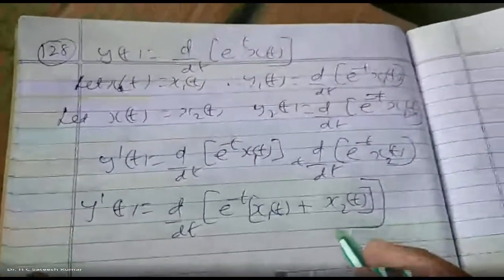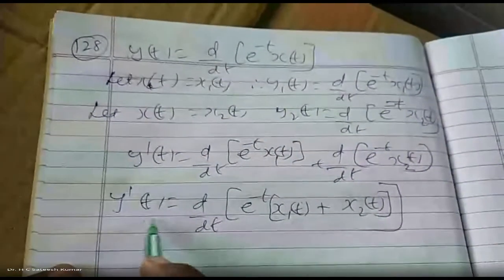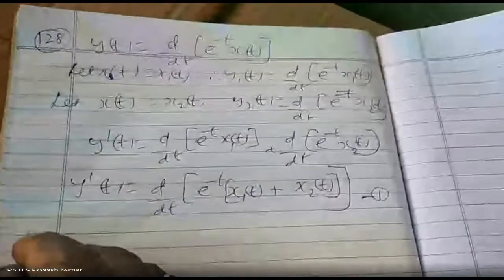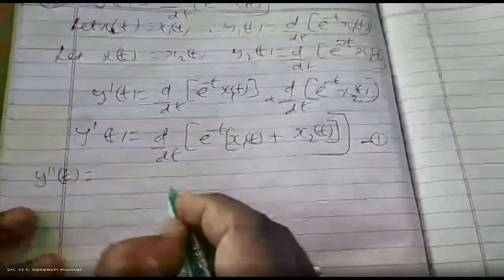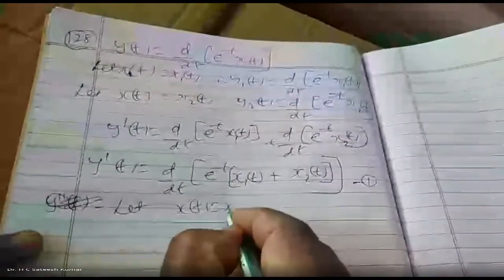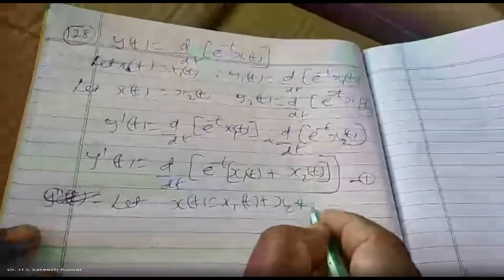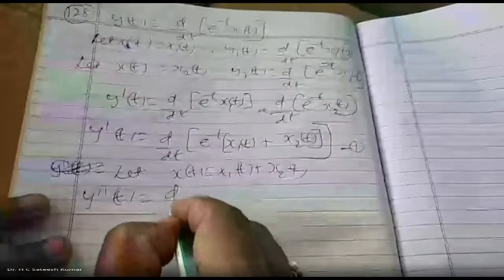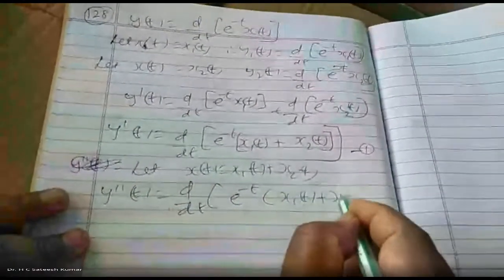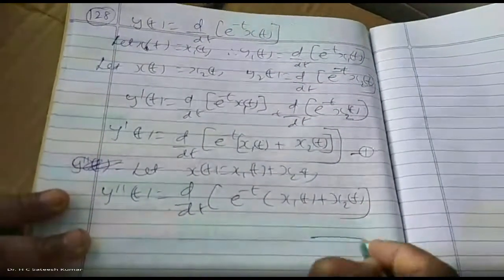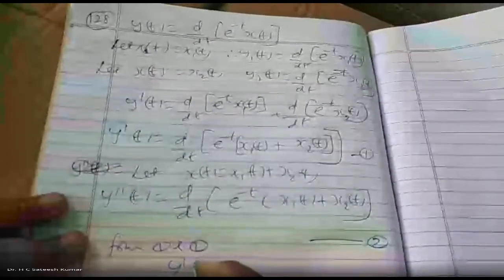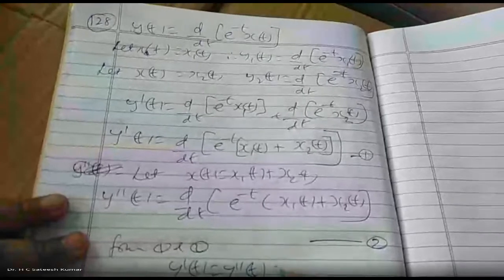So therefore, we can write y dash of t is equal to y dash of t. Call this equation number 1. Y double dash of t. Now let us go for the next one. Let x of t is equal to x1 of t plus x2 of t. Now y double dash of t is equal to d by dt of e to the power of minus t into x1 of t plus x2 of t. Call this equation number 2. From 1 and 2, y dash of t is equal to y double dash of t. Therefore, system is linear.